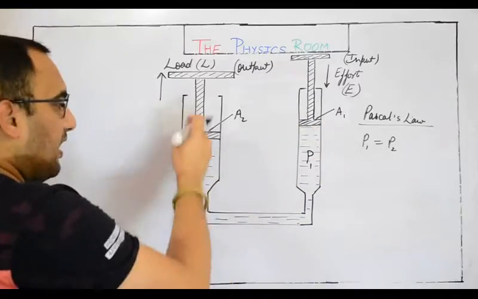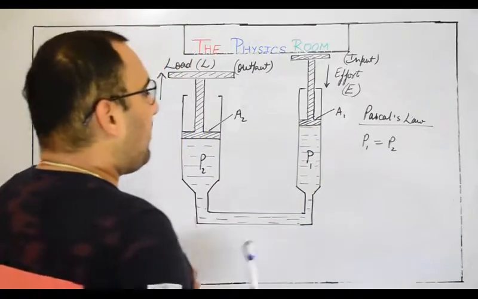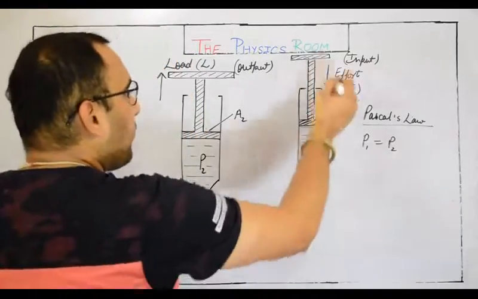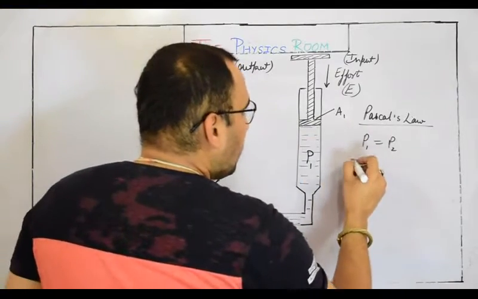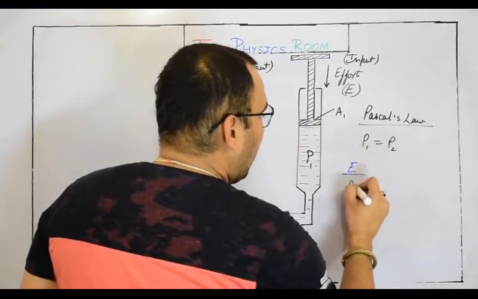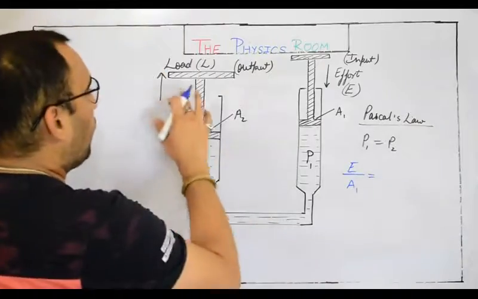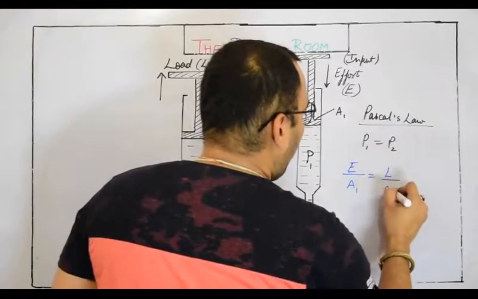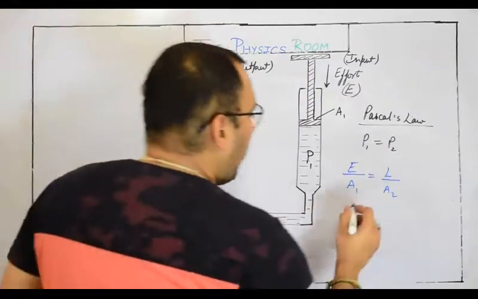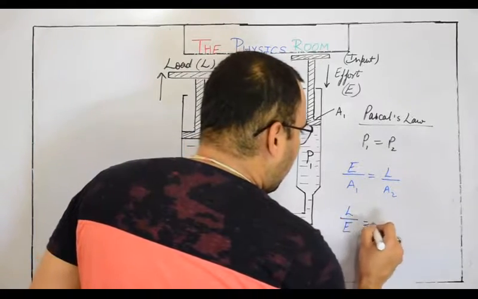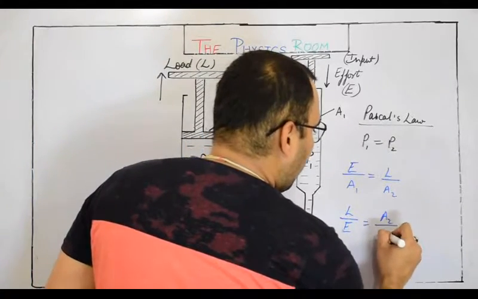We are talking about a common liquid system. P1 is the input force upon area, so E upon A1 equals the output force L upon area A2, or we can say L upon E equals A2 upon A1.